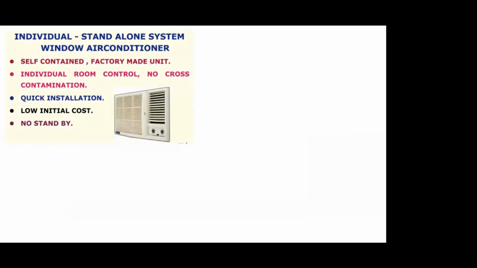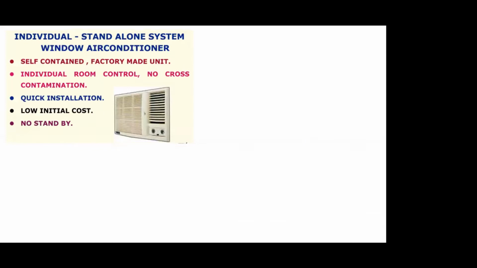So let's go to what is meant by a standalone system. Typically, the window AC is what we see in our houses. These are a perfect example of a standalone system. It is a self-contained, factory-made box unit. It's very useful for small individual room controls. It cannot control any cross-contamination or any significant filtration.